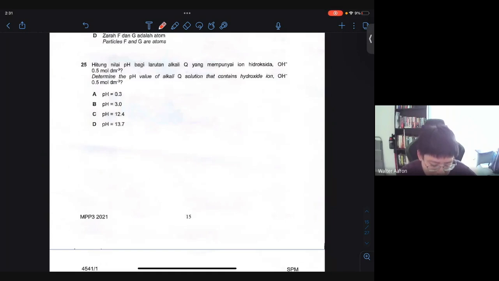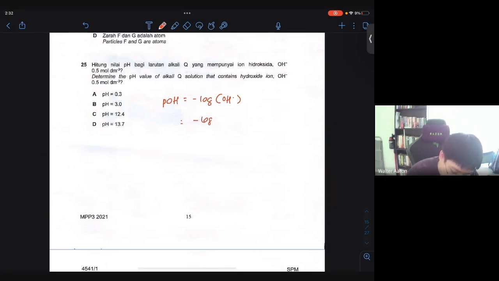25, determine the pH value of alkaline Q solution that contains hydroxide ions of 0.5 mole per dm cube. So there are two concepts over here. First of all, we have to calculate the pOH of the substance. pOH is basically negative log of OH minus. Currently what we have is 0.5 mole per dm cube. So if we take the negative log of 0.5, let's see how it goes.